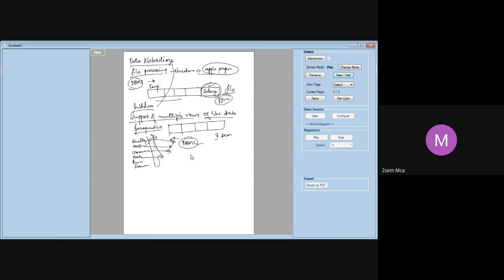But when I look into the different applications, this DBMS has to provide multiple views of the data. Similarly, the principal will not be interested in every single student. He will not dig into a USN, say 20 MCA 002, and what that student is doing. He is not interested in that. What he would like to see is the second semester as a whole, how they are doing, the fourth semester as a whole, how they are doing. That kind of perspective is required for a principal. So this is what we say.